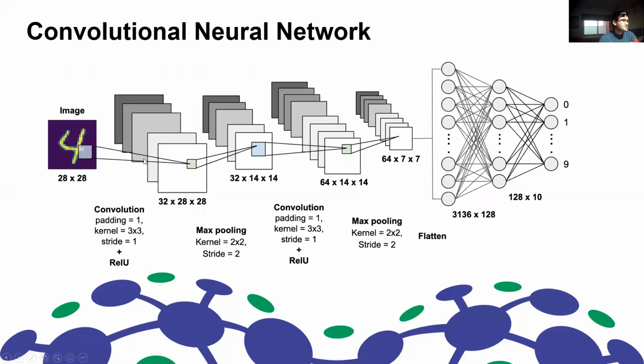If we stack these two operations, we're going to have a fully functional CNN. As you can see, at the end we just put a multi-layer perceptron to perform classification. For example, if we have a handwritten digit here, we would like to classify this image between 0 and 9, depending on the written element here. And this is how we construct a convolutional neural network, which is pretty simple, I think, but very powerful.